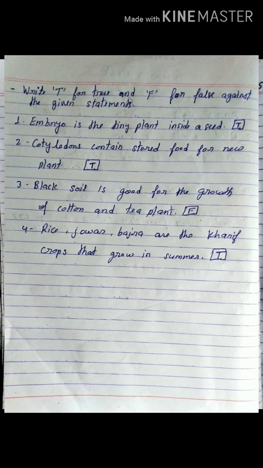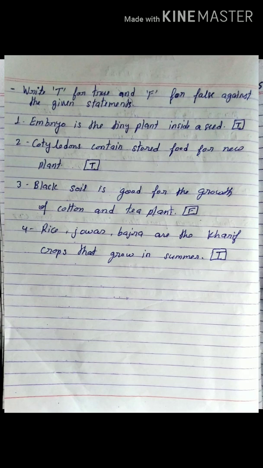But plants that have two cotyledons are called dicot plants. Example, gram, pea, bean, etc.